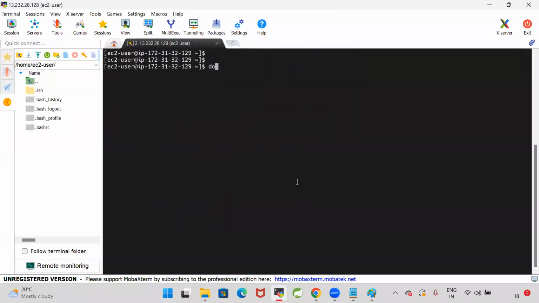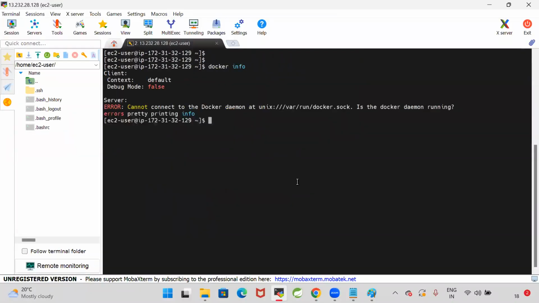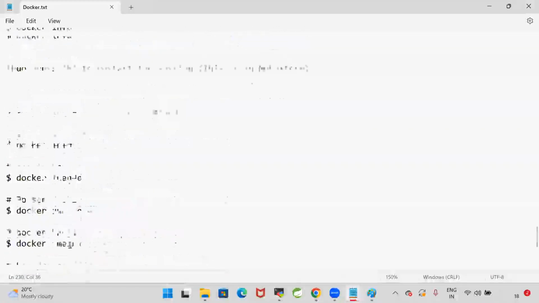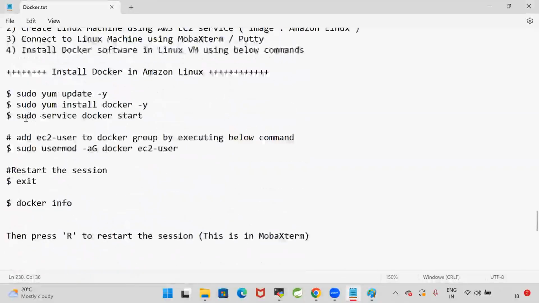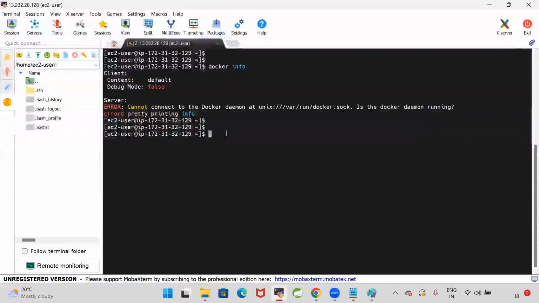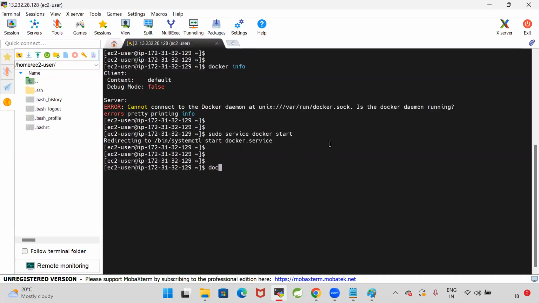Now let us verify docker info. When I run docker info, so what happened? It is not connected because the Docker daemon is not running. We need to start that Docker daemon. So what is the command to start the Docker daemon? sudo service docker start. When I stopped my machine, the Docker also stopped. Now I want to restart that Docker. For that I'm using the sudo service docker start command. With this my Docker is started.